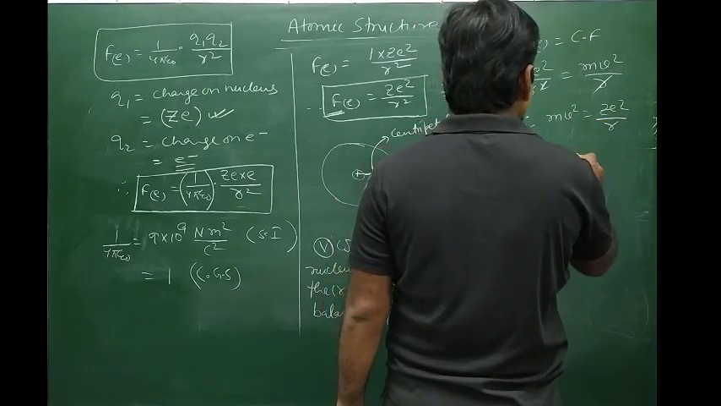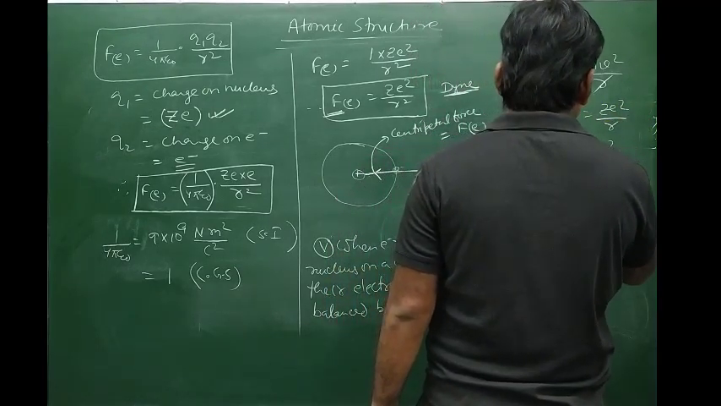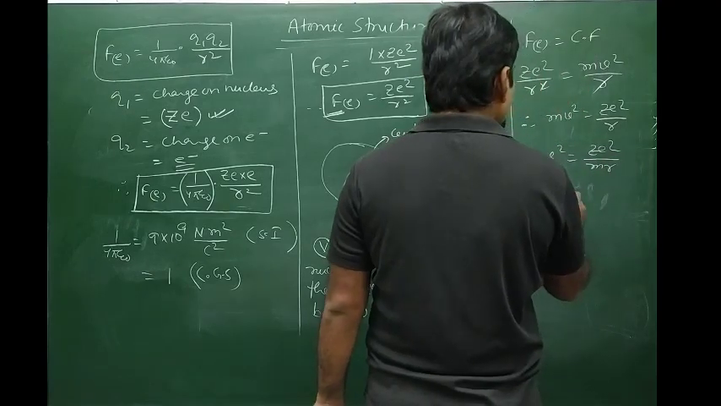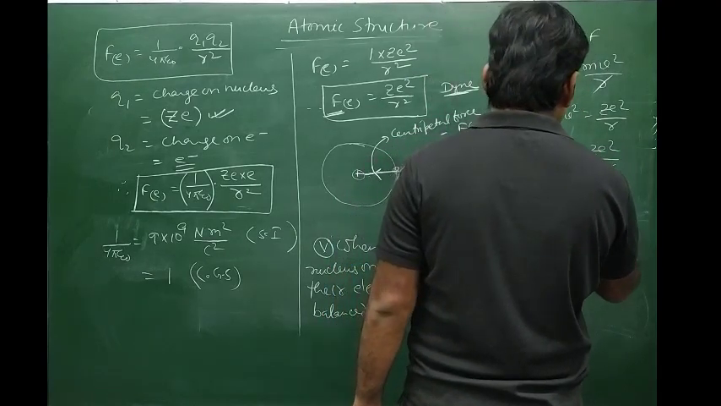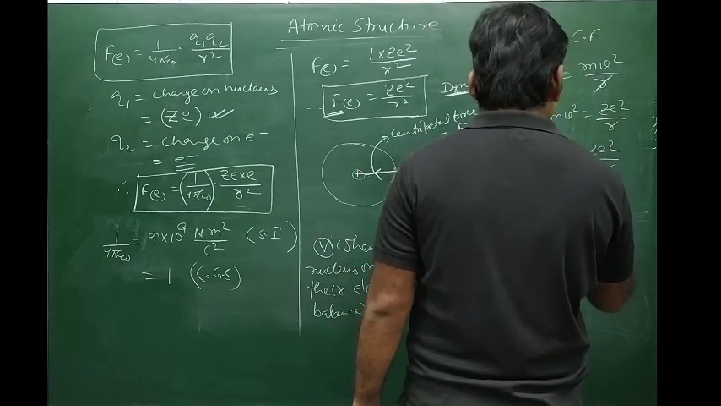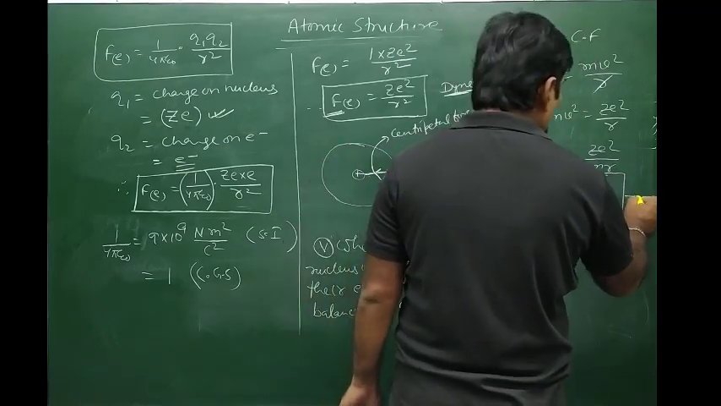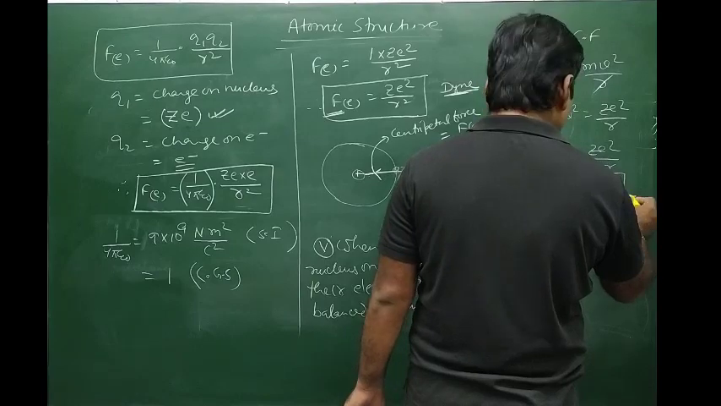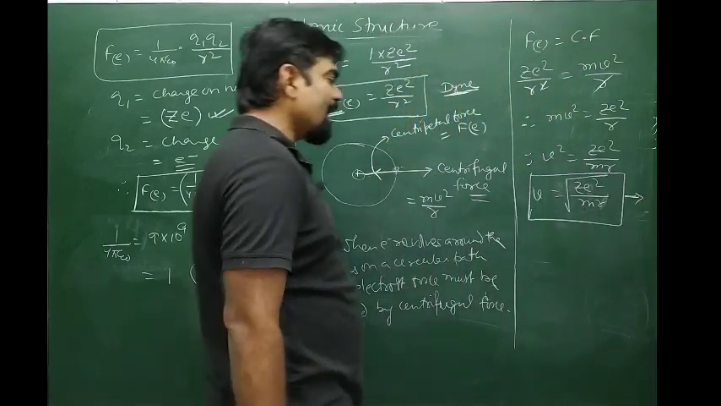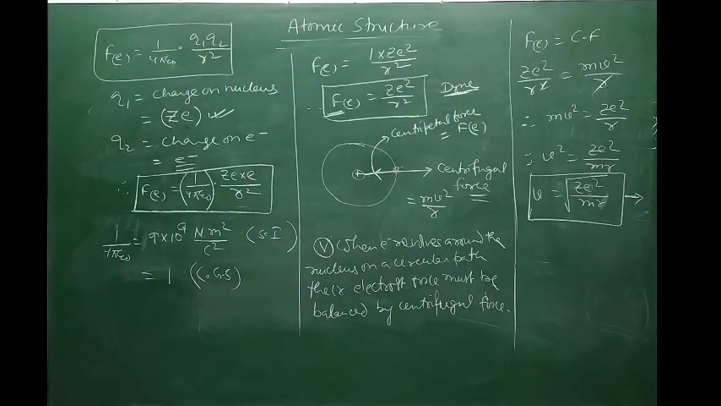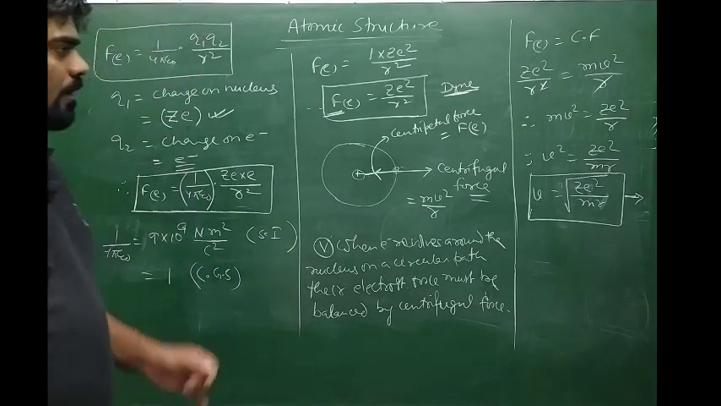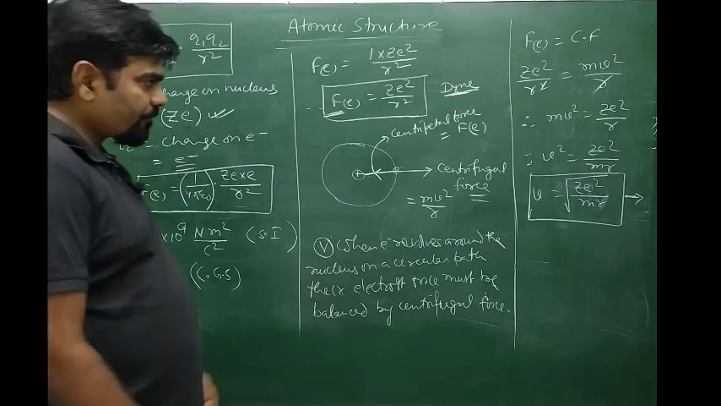Therefore, v square can be calculated as Ze square by m into r. So, v can be calculated as the square root of Ze square by mr. That is, if you want to know about the velocity of moving electrons, then we can say the velocity of moving electrons can be calculated by this equation, using the square root of Ze square by mr. Alright, Ze square by mr.